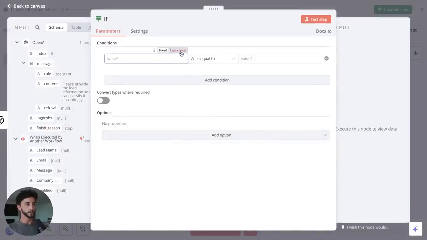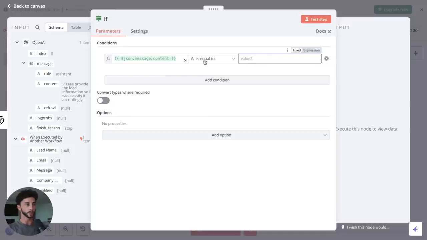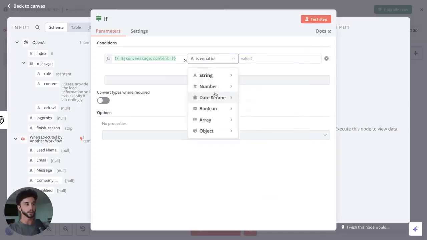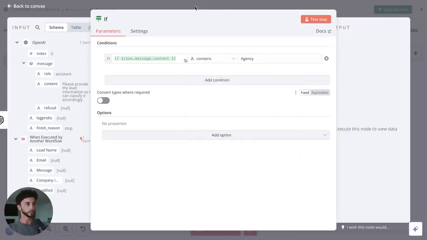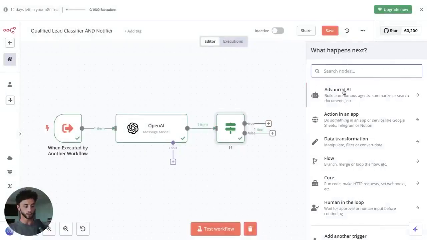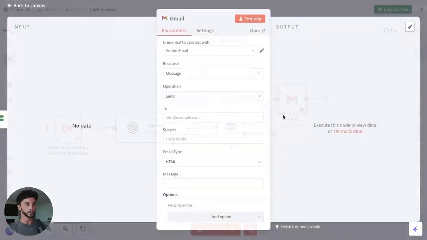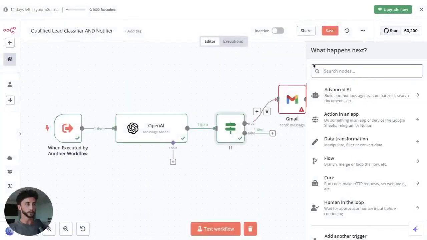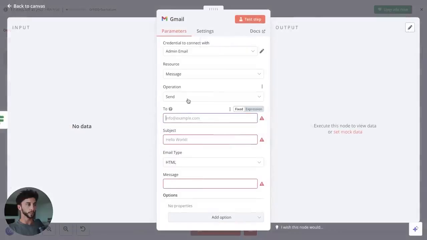So we have the conditions, we can go expression here. So we can go the content here. So this is the output from the OpenAI step. If the content, which is the response from the LLM step, the classifier, it's either going to be agency or it's going to be SaaS. So just to make it a bit more flexible, if we go string, if it contains agency, great. So if it contains agency, on the true side, we want to go Gmail. And we want to send a message. And then if it is false, we want to do basically the same thing. Now I've got a preset email just to help us out here.